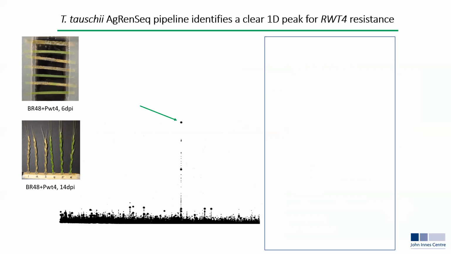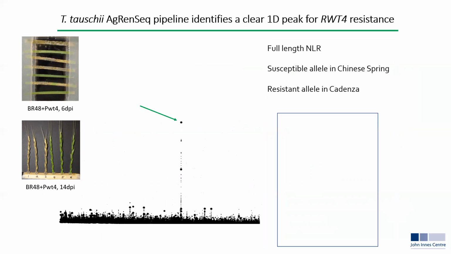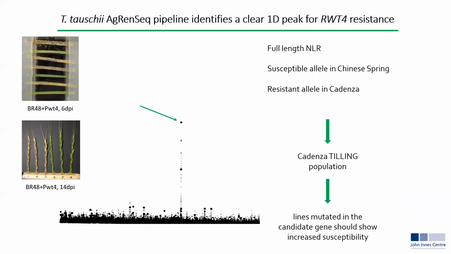We see this peak here in the Manhattan plot. This turns out to be a full-length NLR. The susceptible allele is in Chinese Spring. But interestingly for us, the resistant allele is in Cadenza. John Innes is fortunate in having the Cadenza TILLING population such that we were able to identify lines carrying mutations within our candidate NLR.